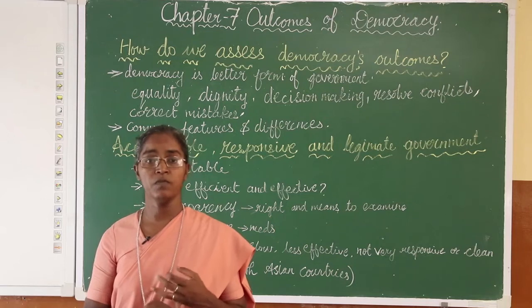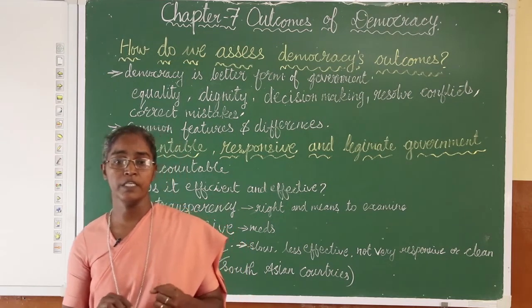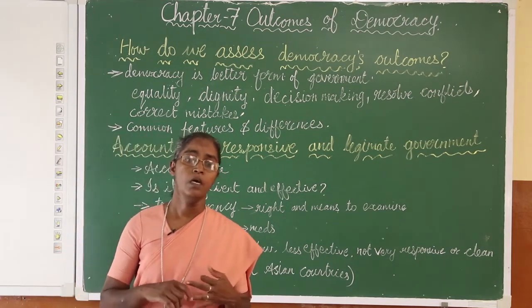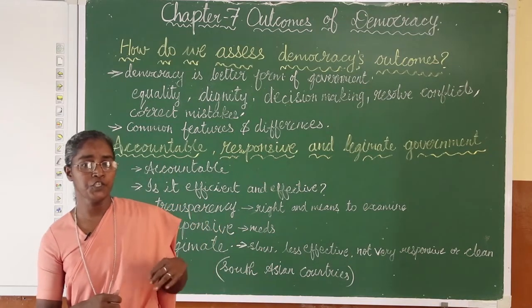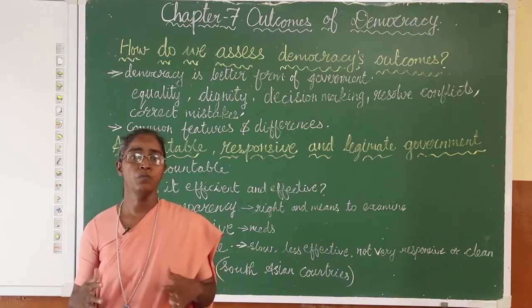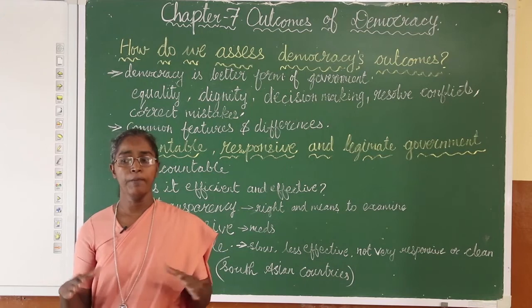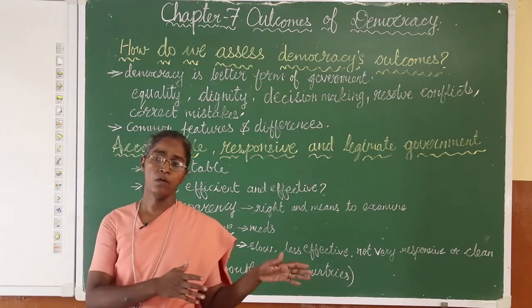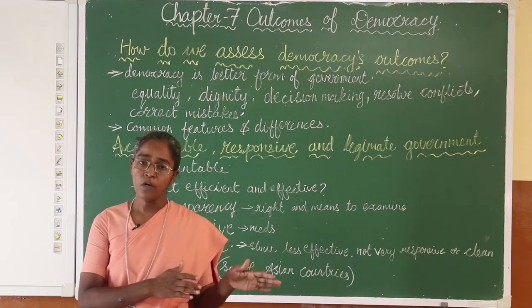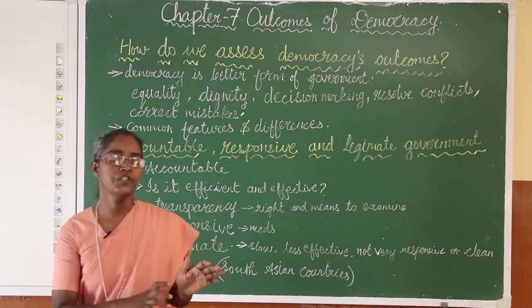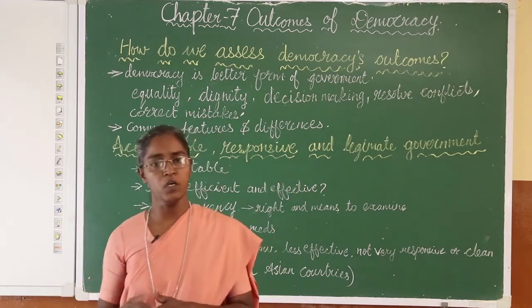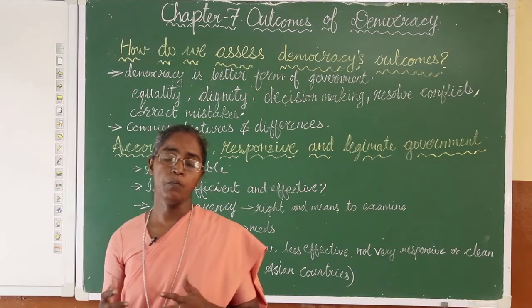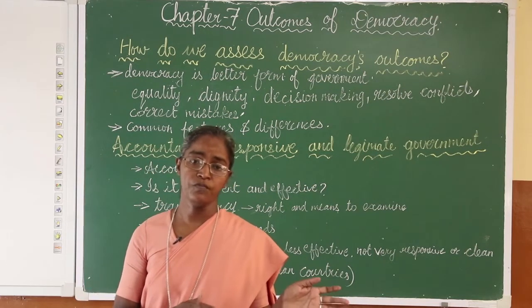The other forms of government we have already learned: the monarchical form of government, government formed by dictatorship, or government by military rule. When we compare democracy with other forms of government, the other forms are more efficient than democracy. Why do we say the other forms of government are more efficient?